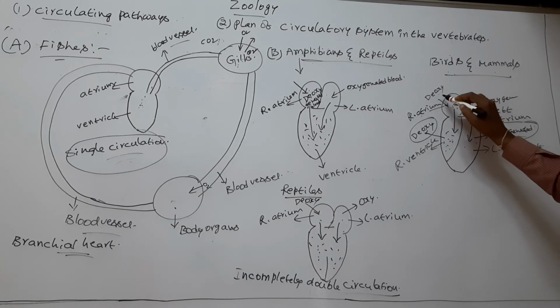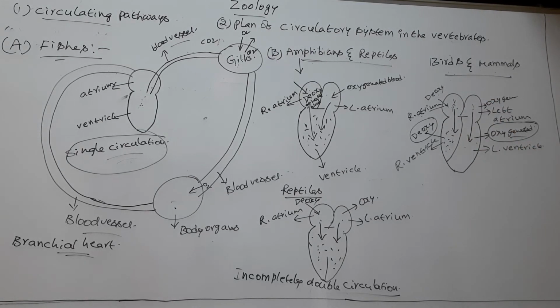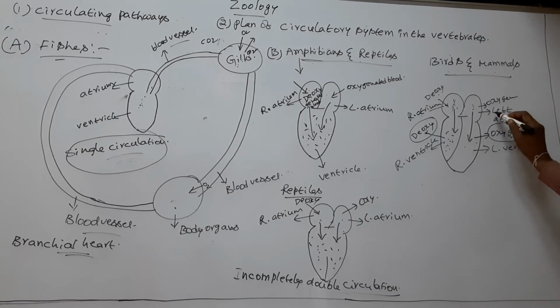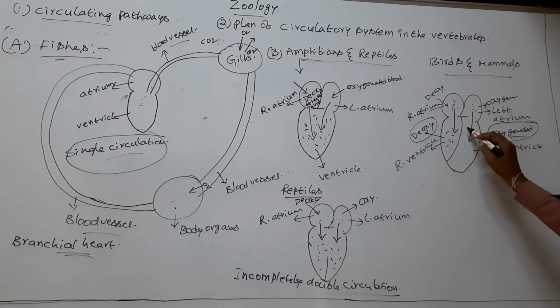So the deoxygenated blood travels through the right side chambers of the heart. Next, oxygenated blood travels through the left atrium and left ventricle. So oxygenated blood travels through the left side of the heart.